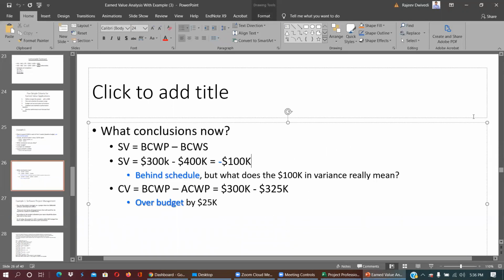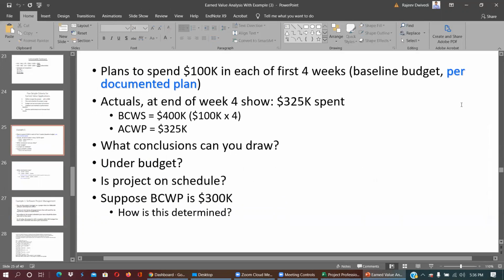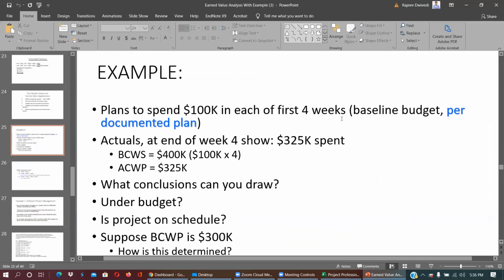So you have to basically check 3 things: planned value, earned value, and actual cost of work performed. Once you know these 3 things, you can do this part.